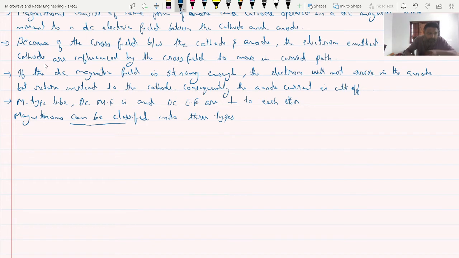The first one is called the split anode magnetron.